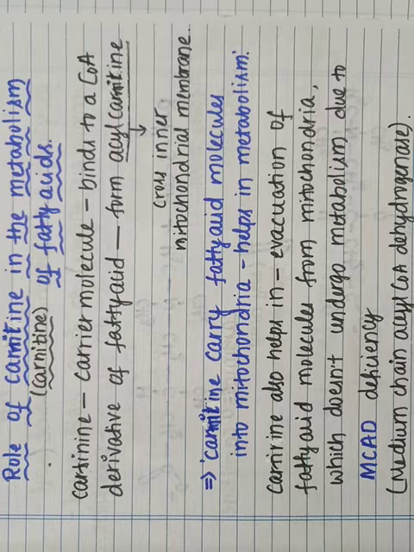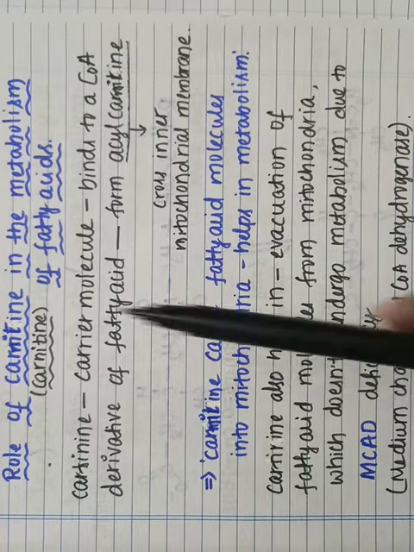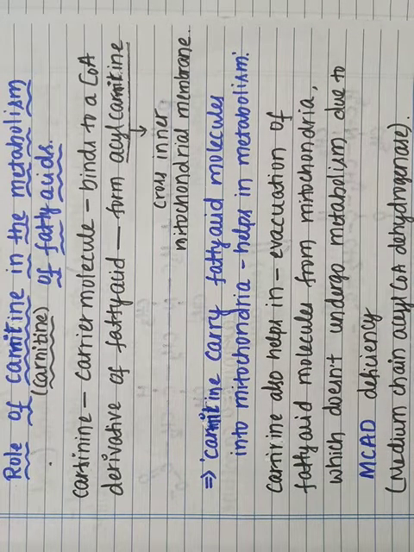So this is the role of carnitine. Carnitine is a carrier molecule which helps to carry the fatty acid molecules into and from the mitochondria. It also helps in the evacuation of the fatty acid molecules which don't undergo metabolism in the mitochondria. So this is the role of carnitine.